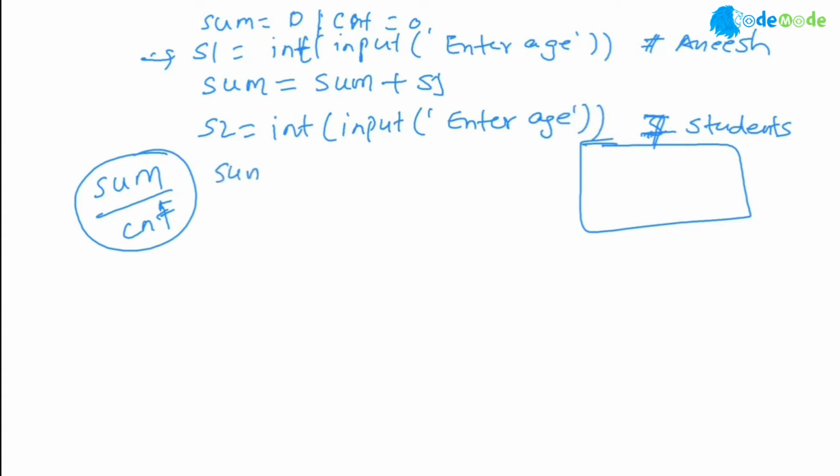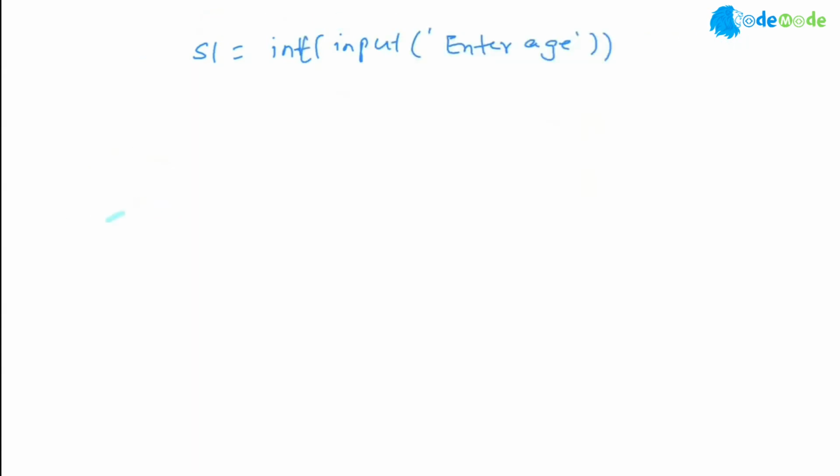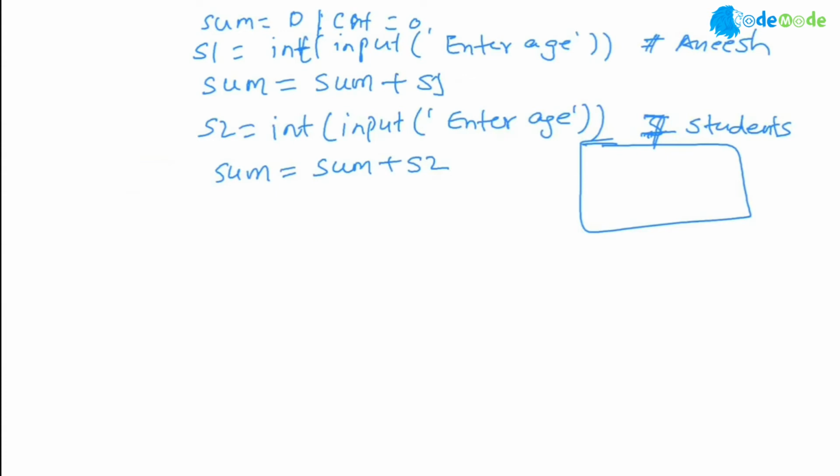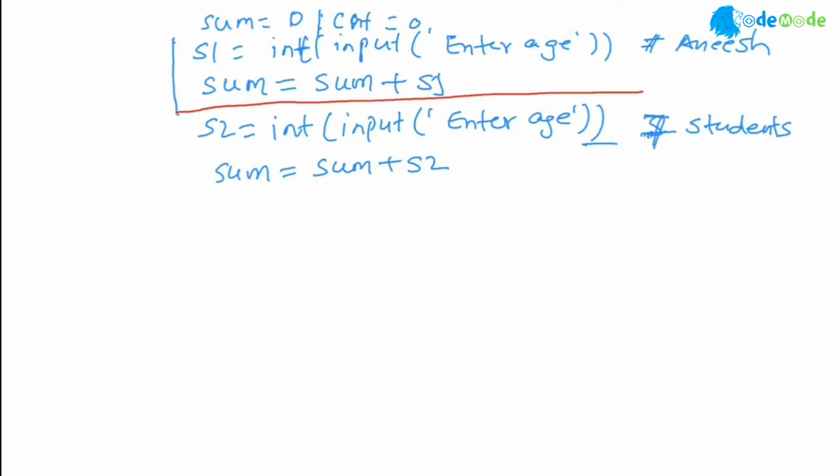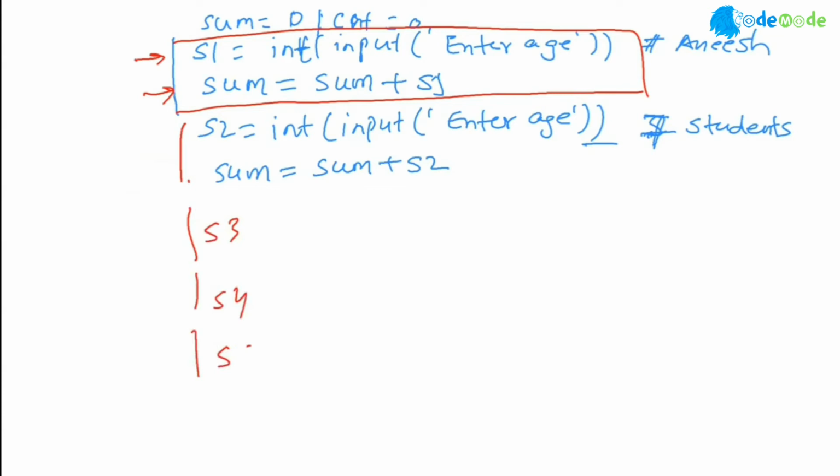And then again I'll do sum equal to sum plus S2. As you can see, all I'm doing is repeating 2 lines of code, right? I'm getting the age, and then I'm adding it to the total. Same thing I'm repeating here. I will do it for S3, S4, student 4, student 5, student 6, etc.